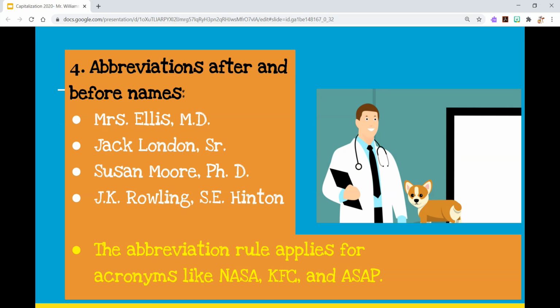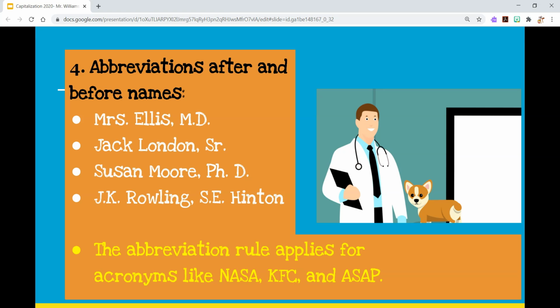Now, for number 4, and this goes with names as well, sometimes people have things after their names, whether it's an MD, a senior, a PhD. Sometimes at the start, maybe once again, we had J.K. Rowling earlier, S.E. Hinton, they take their first few initials and make them just the letters. Whenever you have an abbreviation attached to a name, you're going to at least capitalize the start of that. Things like senior, junior, PhD, you can see are a little bit different. You can always look that up, but at least the first letter will always be capitalized.